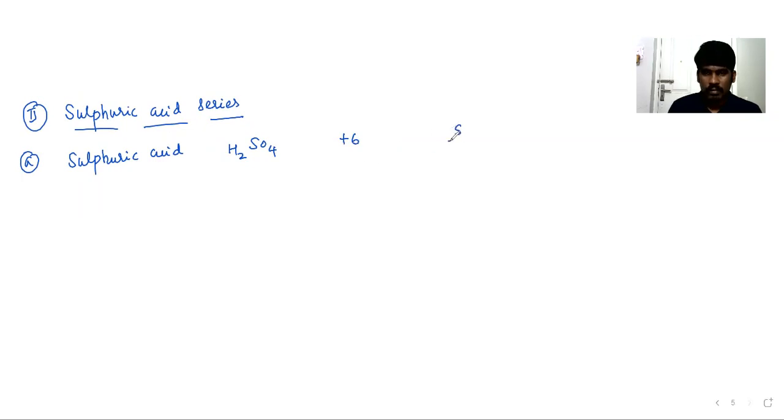Sulfur, OH, OH, and double bond O, double bond O. All 4 oxygens are satisfied, right? H2SO4 acts as a good dehydrating agent, as we know.